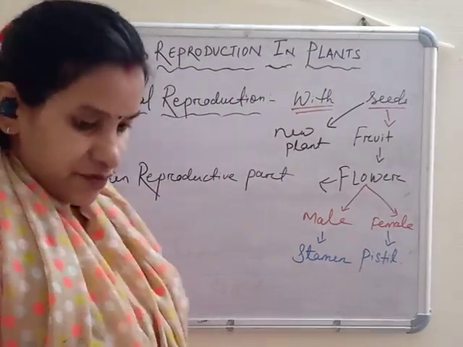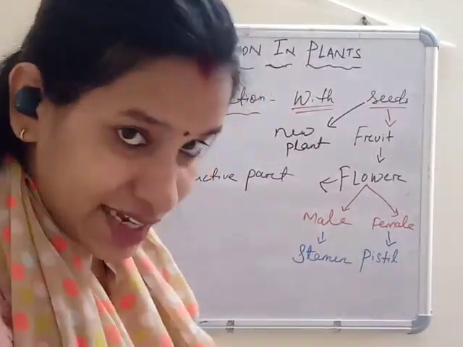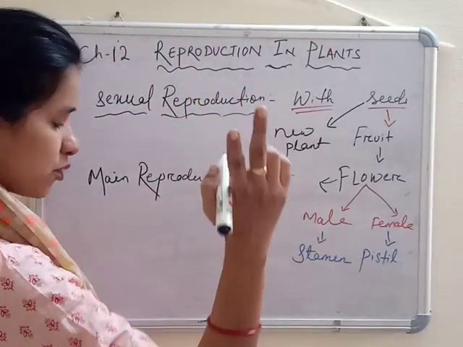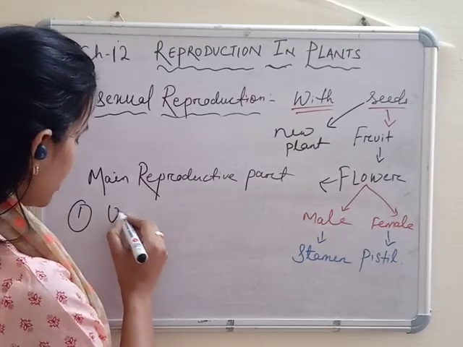We'll discuss two types of flowers here.